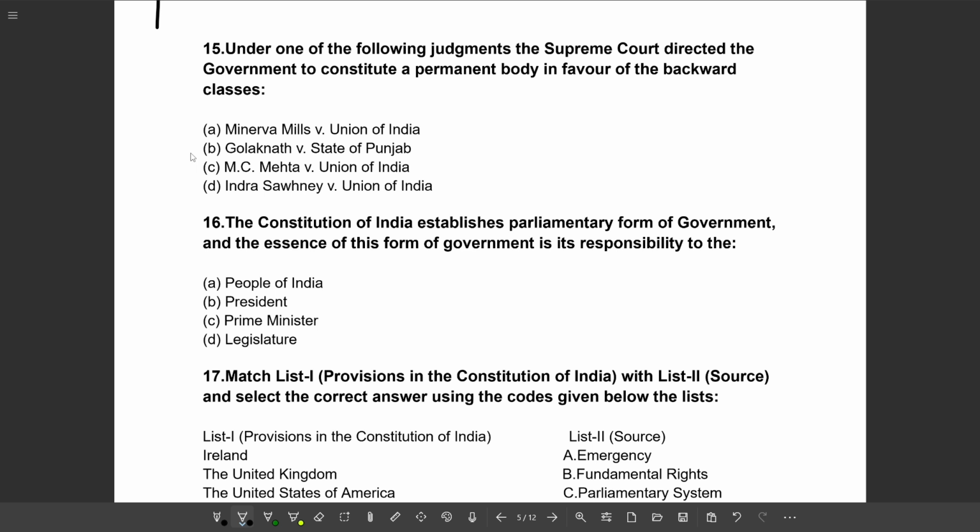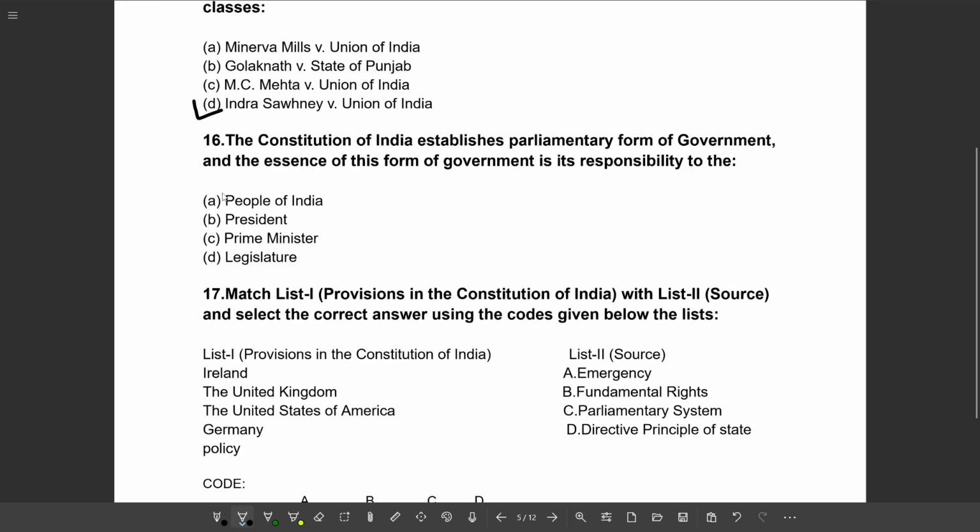Option B, Golaknath versus State of Punjab. Option C, MC Mehta versus Union of India. Option D, Indira Sawhney versus Union of India. So the correct option will be option D, Indira Sawhney versus Union of India.